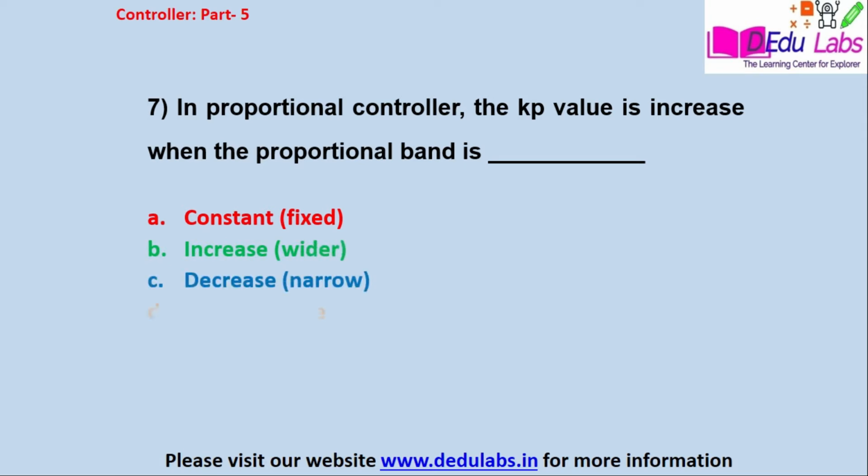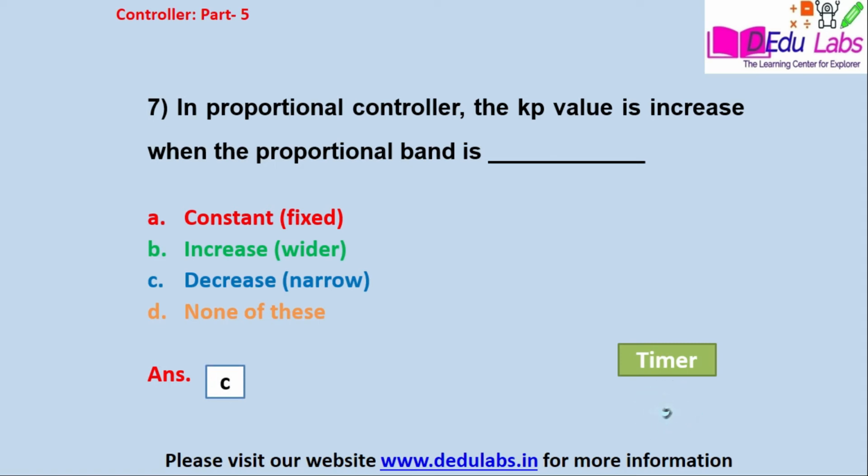Option D, none of these. The answer is option number C, that is decrease, that is narrow.